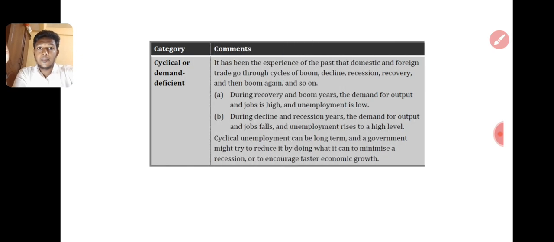That is what cyclical or demand-deficient unemployment means. It has been an experience of the past that domestic and foreign trade go through cycles of boom, decline, recession, recovery, and then boom again, and so on. During recovery and boom years, the demand for output and jobs is high and unemployment is low. During the decline and recession years, the demand for output and jobs falls. And it is a trade cycle.